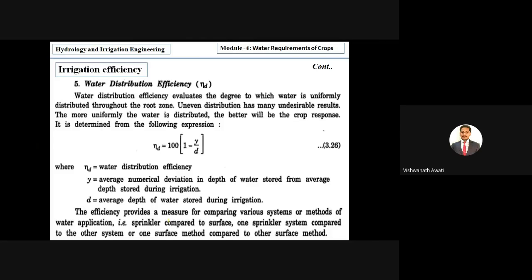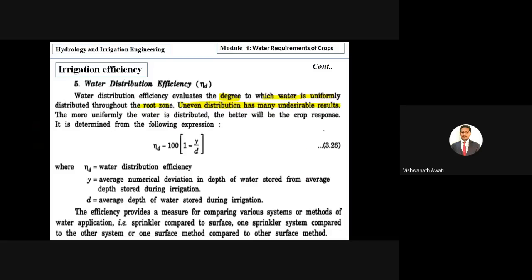Then next is water distribution efficiency. Water distribution efficiency evaluates the degree to which water is uniformly distributed throughout the root zone. Uneven distribution has many undesirable results. If water is unevenly distributed on the field, it has an impact on crop development because of non-uniform distribution of water. The more uniformly the water is distributed, the better will be the crop response.